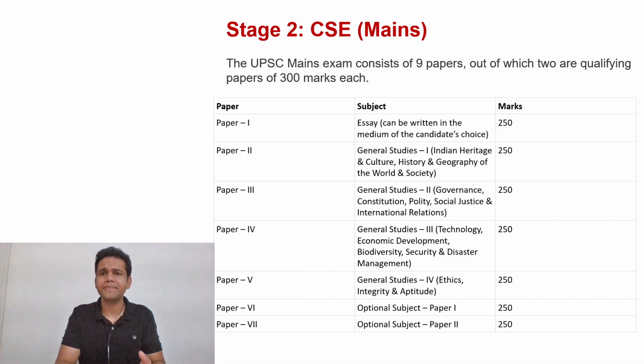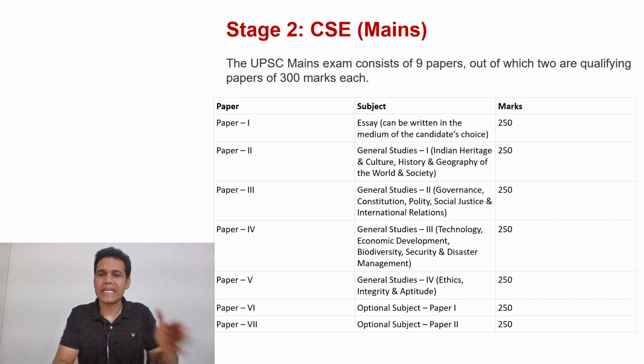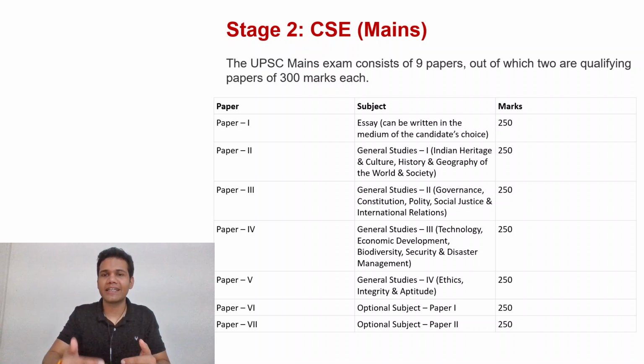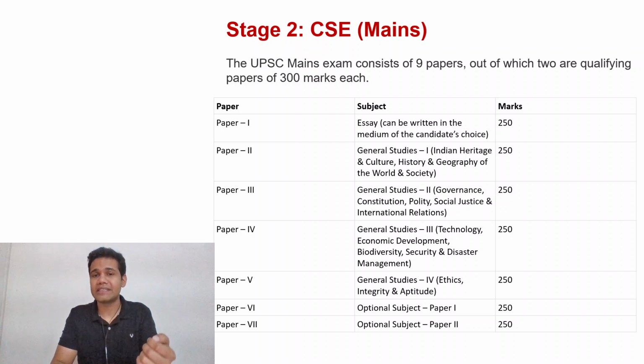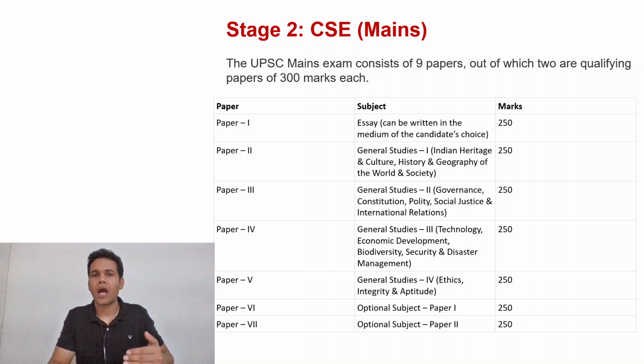At the same time, you will also have to choose an optional for your mains. So you have to prepare in advance. It's not that after clearing the prelims you decide your optional, because you have to prepare in advance. The optional paper requires in-depth study, and you'll have to spend a lot of time on it in order to ensure that you get good marks in the optional.